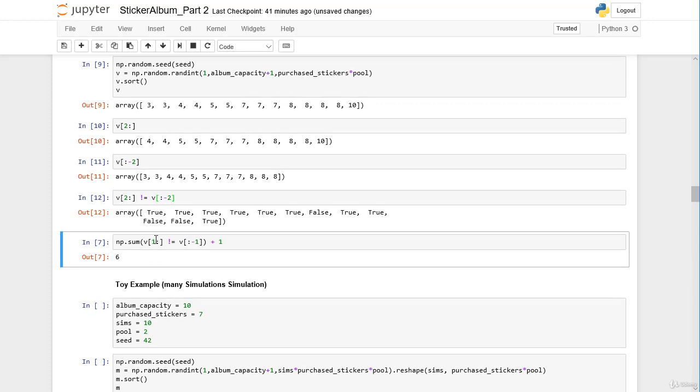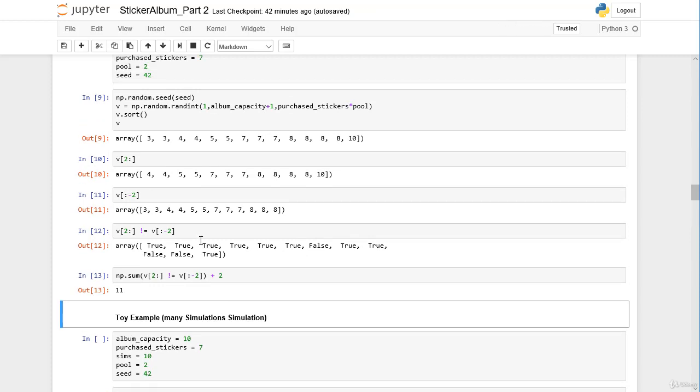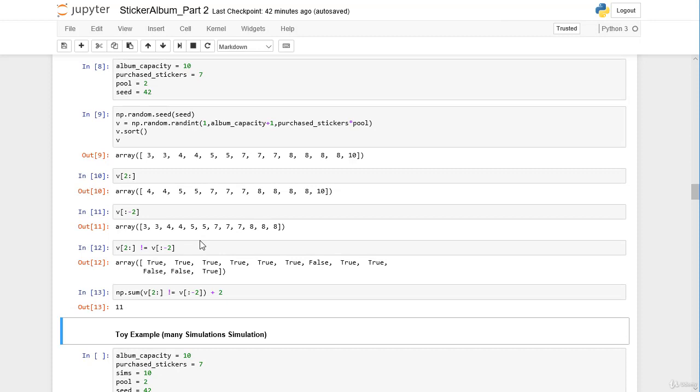And finally we can calculate the amount of stickers that both friends can paste into our album, the sum of both friends. And maybe intuitively we do not add 1 but 2 because we have a pool of 2. And we get 11 stickers that both friends in total can paste into the album. So on average it's 5.5 stickers. And we can check if this is true.